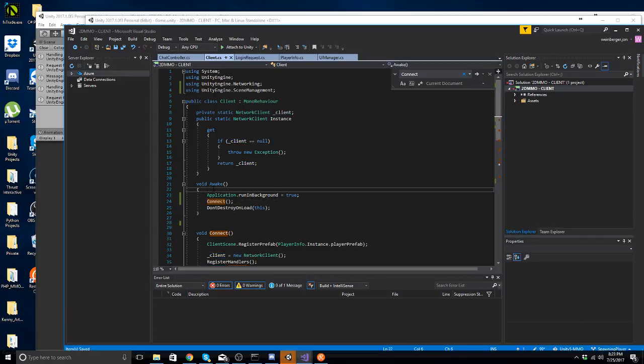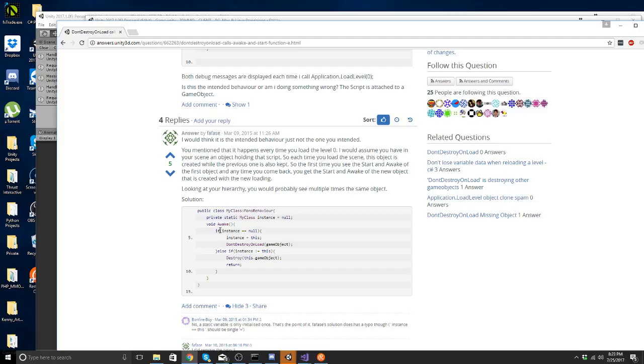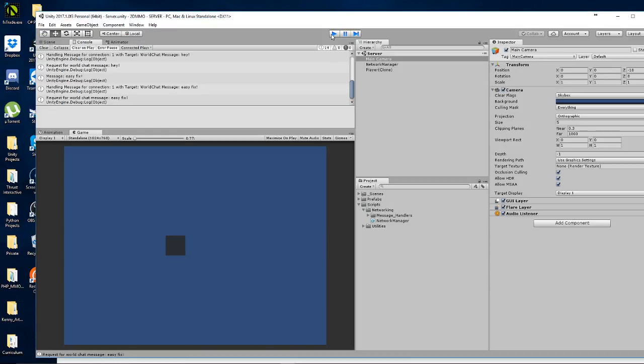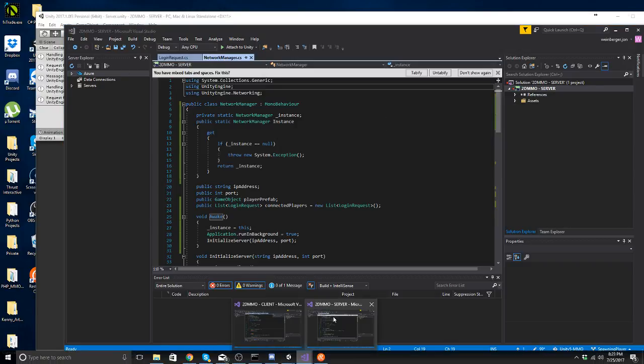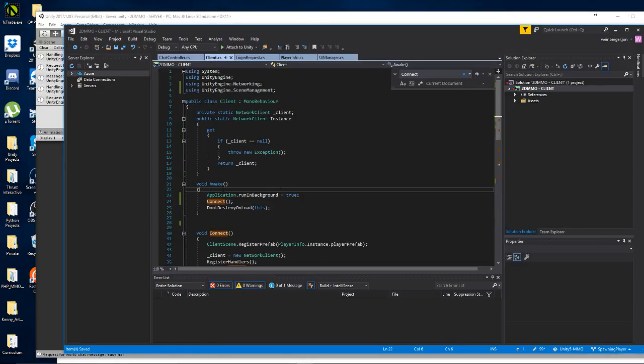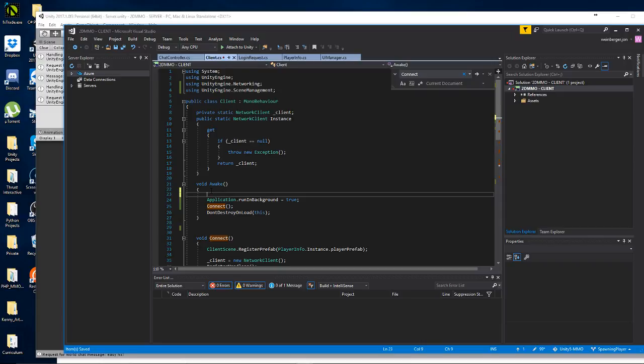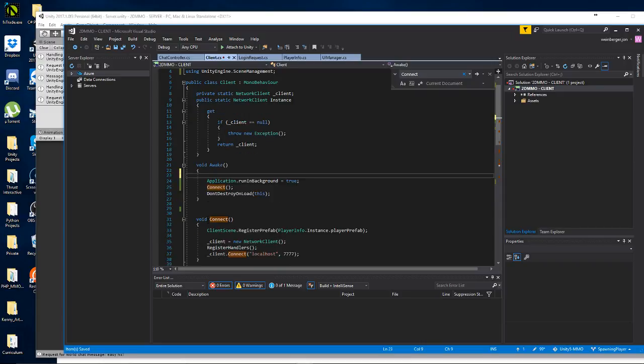However, I do only want one of these to run. So what I'm going to do is I'm going to say this example here. I'm going to check if instance is null. If it is, it equals this. Don't destroy this. Else, if instance is not equal to this, I'm going to destroy this. And that will fix the problem. So inside here, inside the client, we'll come over to here in awake, and we're going to go ahead and say, let's see, void connect will happen once.